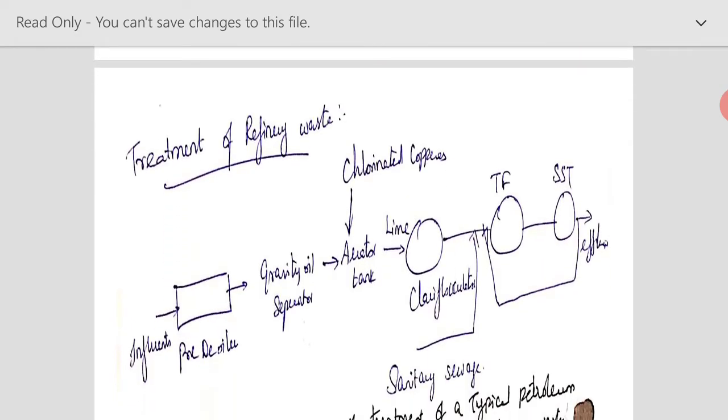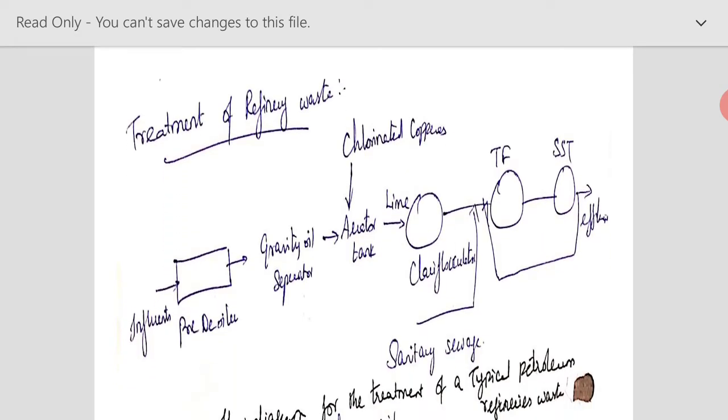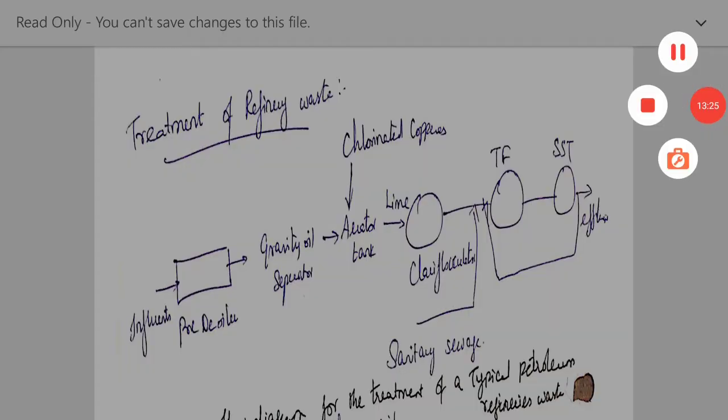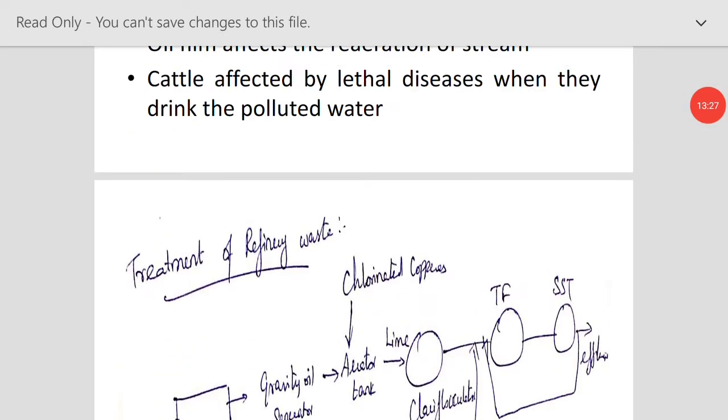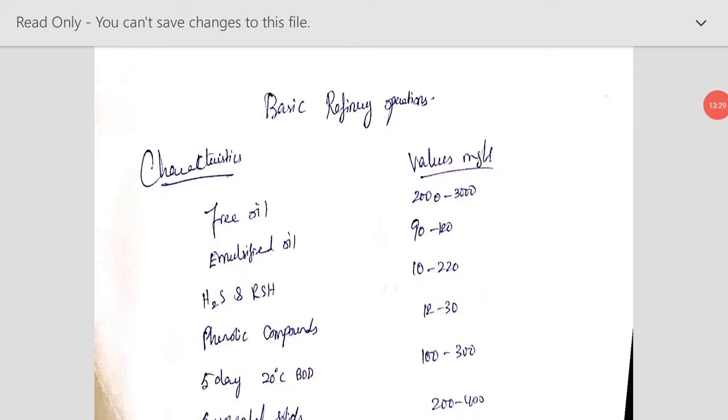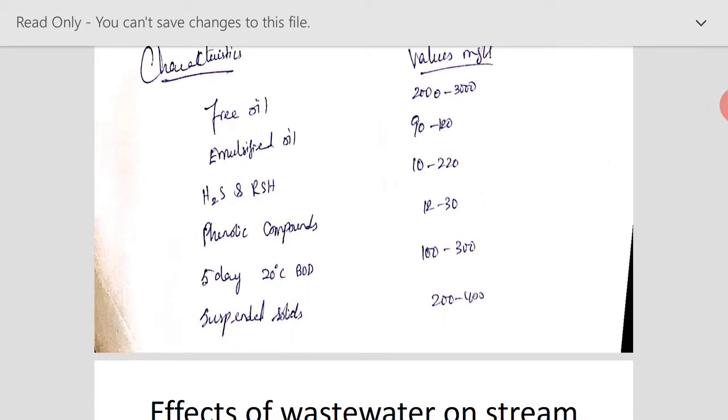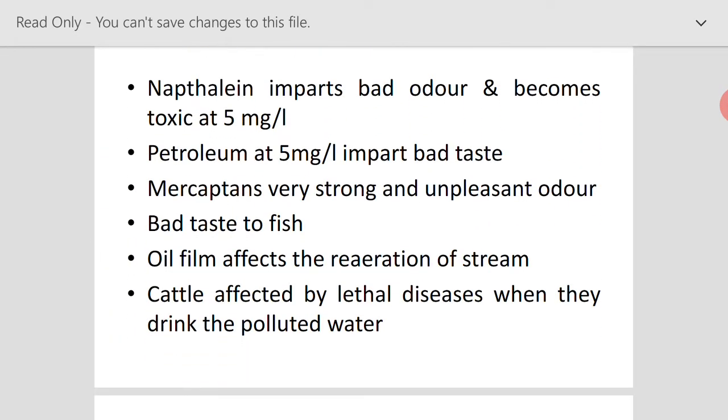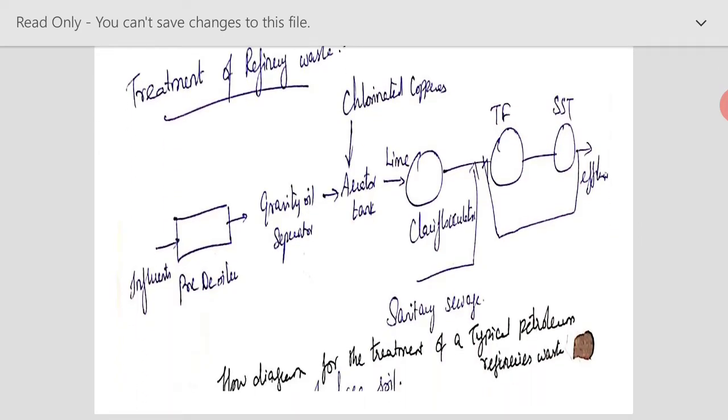So how do we go about treating this refinery waste? As we already saw in the characteristics, there is not much BOD here, and we are concerned with the oil as well as suspended solids. So what is the main treatment we have to give? One is a de-oiler. That is the main treatment, where we have to remove the oil before it is subjected to the sewer or to disposal into a stream. So first we have a de-oiler, where the oil will be removed.